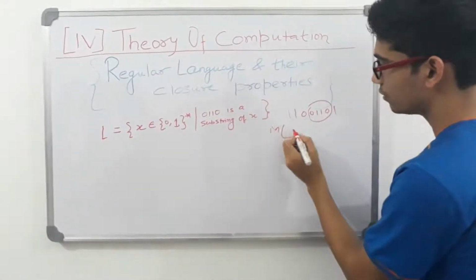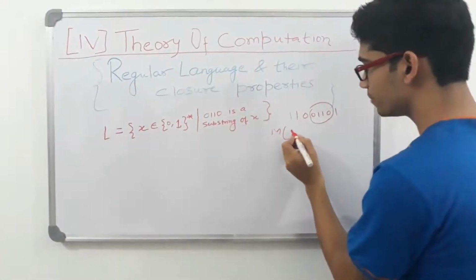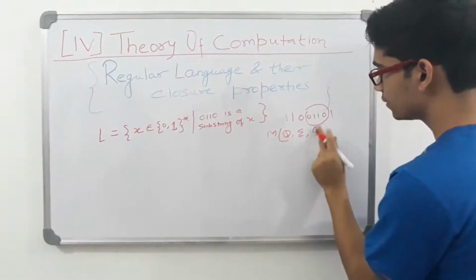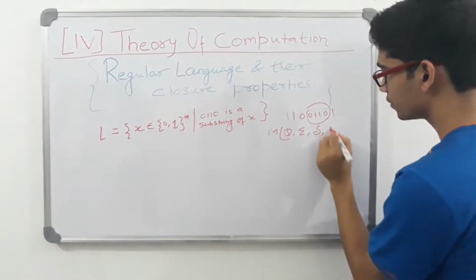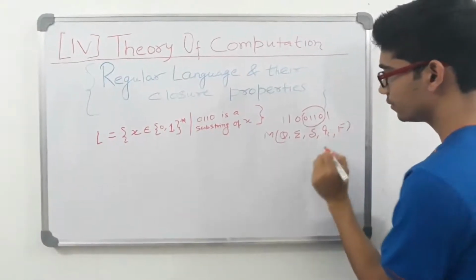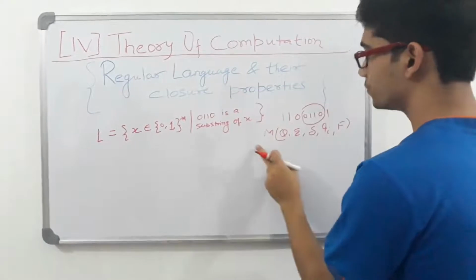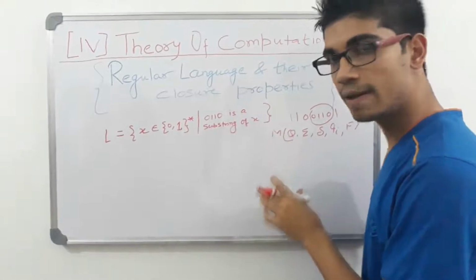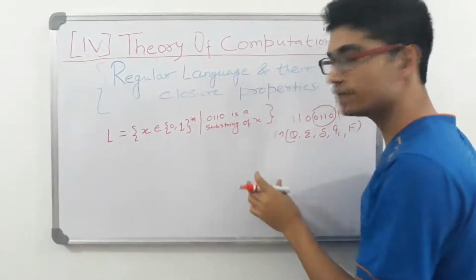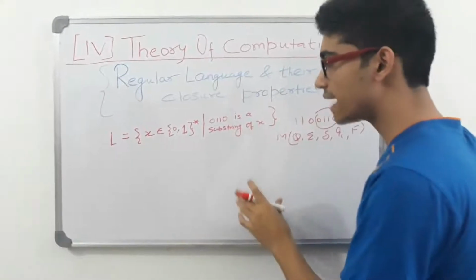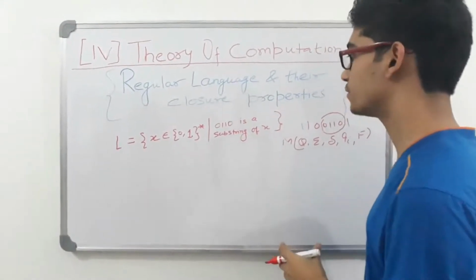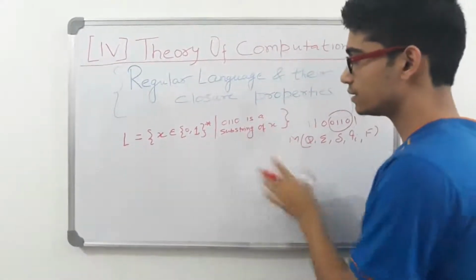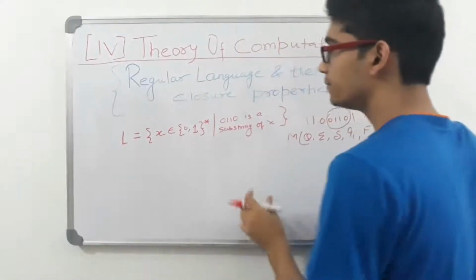Recall that the deterministic finite automaton is Q, sigma, delta, initial state, final states. So we have to draw a deterministic model, and I told you why we call this type of model deterministic. I also told you the difference between DFA and NFA, only the elementary idea. We will study NFA in later sections, but we were studying DFA, so we need to know why we call such an arrangement a DFA. Are you clear with that?